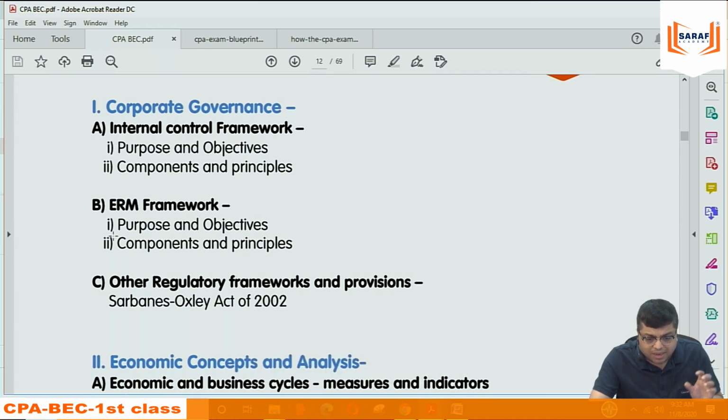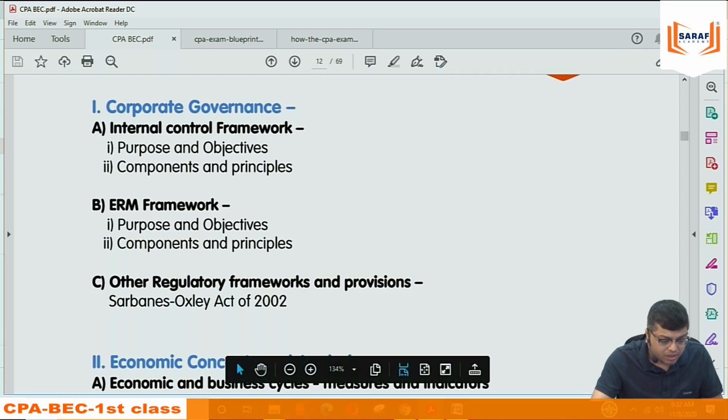1A, 1B, 1C. In every part, you will have 200, 250, 300 questions. Sometimes maybe 400, 500 questions, like that. All are theory, you understand: internal control, enterprise risk management, and other regulatory framework, SOX.